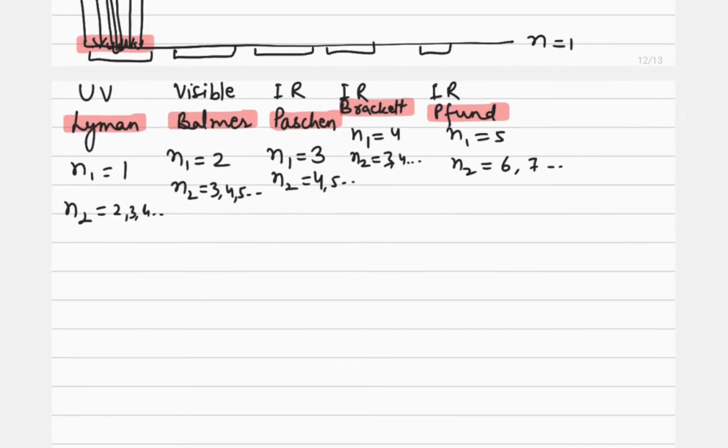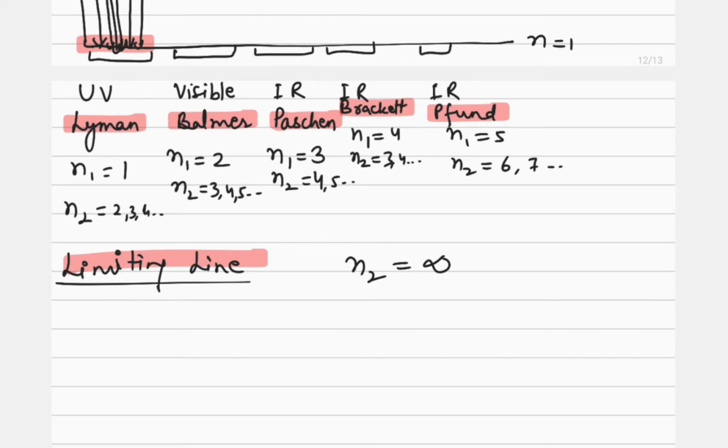Now I am talking about the next topic, that is the limiting line. Now what is this limiting line? This is again an important thing which we need to know. What does the limiting line stand for? The limiting line is the spectral line where the value of N2 is maximum. And what is that maximum value of N2? That is infinity.